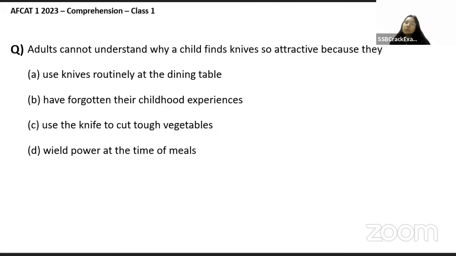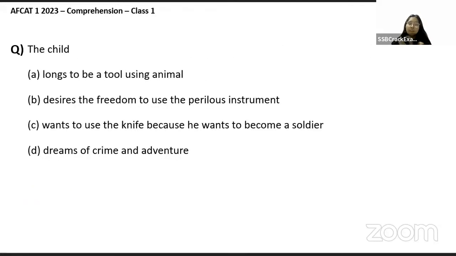See, when we talk about anything in our life, right? So if you want a car, है ना? So I wouldn't say that you start taking it for granted if you have it in your life. If you always long for a car and you ultimately get it, you somehow start to become very used to it. Like you'll not value it so much as you used to before. Not like you're taking it for granted, but you'll be like, okay, मेरे पास है गाड़ी, तो अब क्या फर्क पड़ता है, right? So similarly, adults को ये चीज का नहीं पता चलता because it's a routine work for them. At the dining table, they can use it. तो उनको इतना नहीं फर्क पड़ता. ठीक.